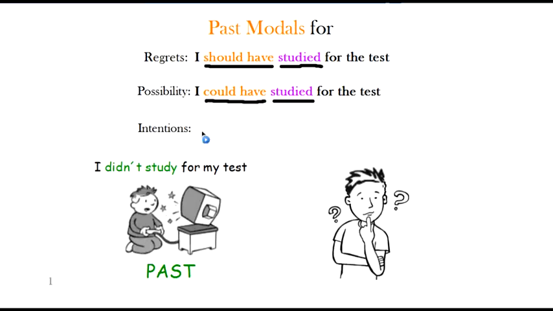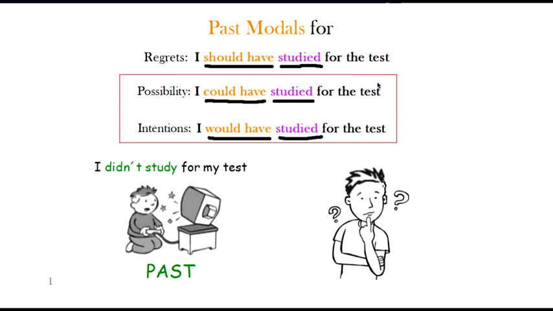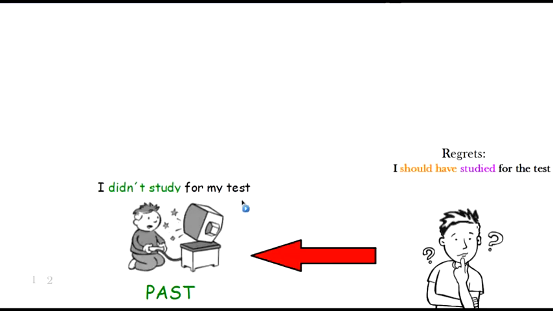Again, the past participle studied. Very good. The last one we looked at were intentions. As a past modal, I can use would. Would have is the past modal. I would have studied for the test. Again, there's my past participle. Okay? Now, these are the past modals, and we use them for regrets, possibility, and intentions. And I want to focus on these two because that's a big part of the second grammar point we saw. So remember, a regret is usually something like this. I should have studied for the test. I didn't study. That was a bad idea. I regret that decision, so I say I should have studied for the test.